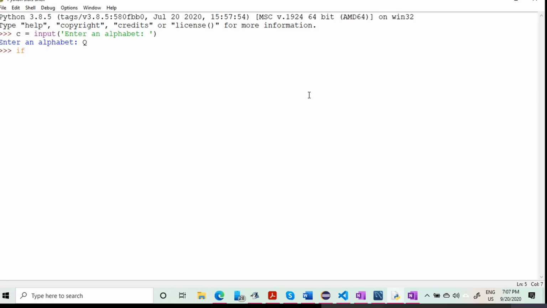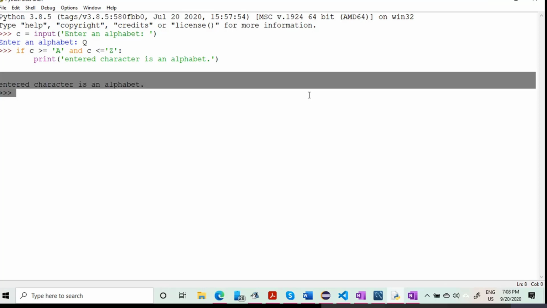So for that I can write here if C is greater than or equal to, so this is for capital A, capital letters, and we can write here C is less than or equal to capital Z. And if you put a colon and then write it down, you can execute this code. You can see that it has taken the decision: entered character is an alphabet. Okay, so we can take this example in our code.